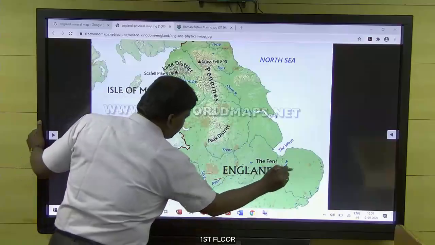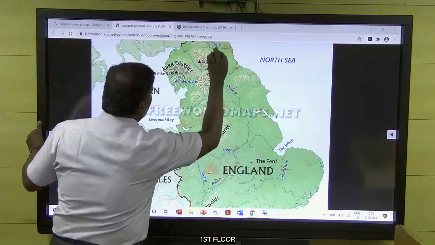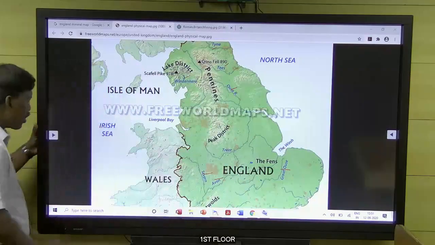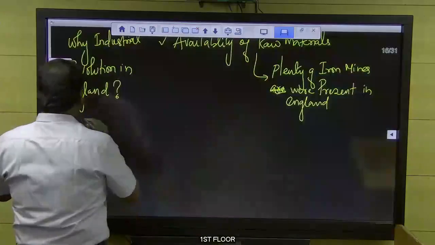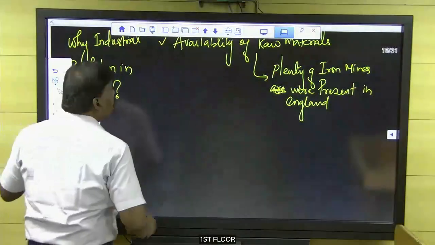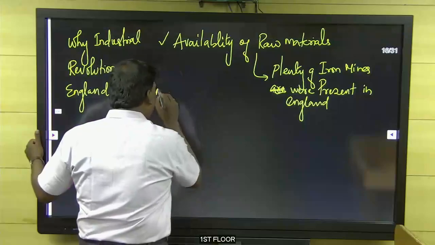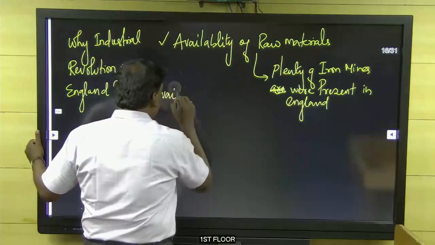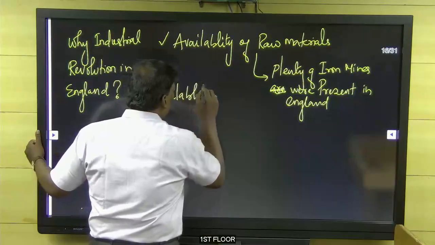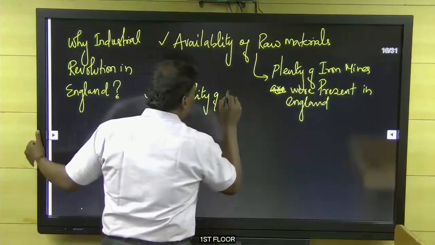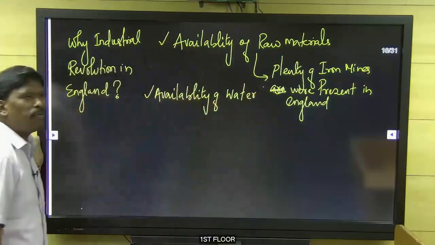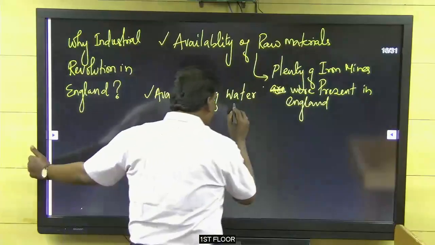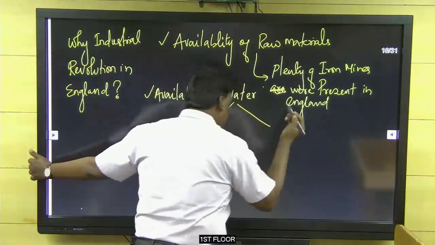So the next point for us is availability of water.